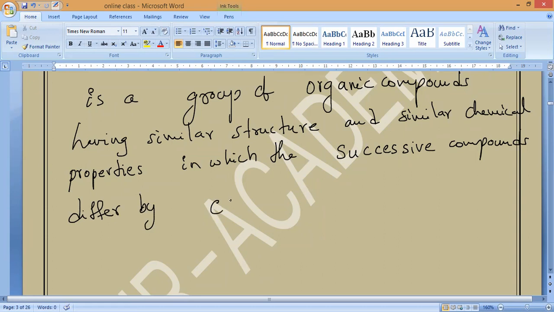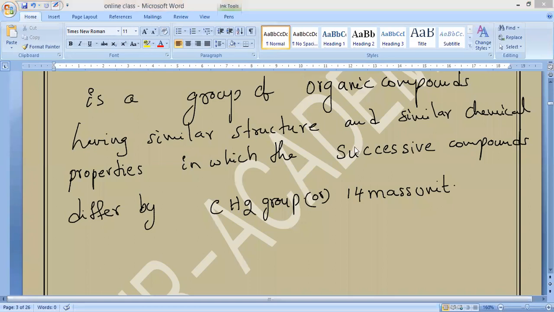Yes, they differ by CH2 group or 14 mass units. This is what we can say homologous series. Is it okay, guys? Clear, everybody?